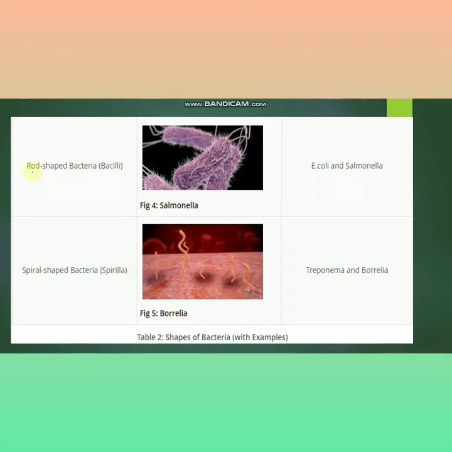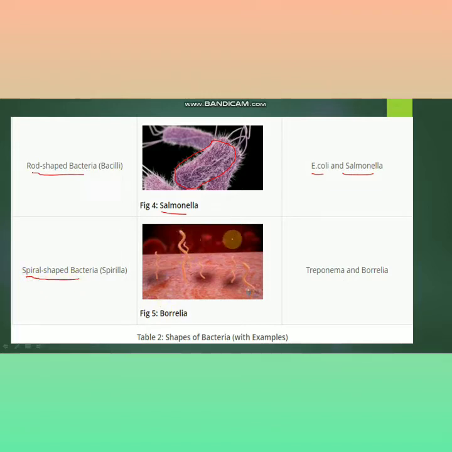Next one is the rod-shaped bacteria. All of you are able to see this is the structure of the rod-shaped bacteria. Just see the figure. I am drawing on the figure. This is the structure of rod-shaped bacteria. This is the figure of Salmonella, and some common examples are E. coli and Salmonella.